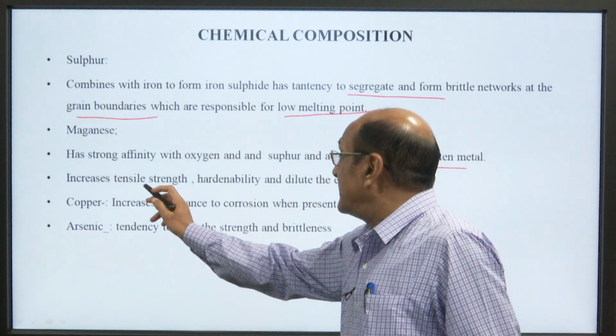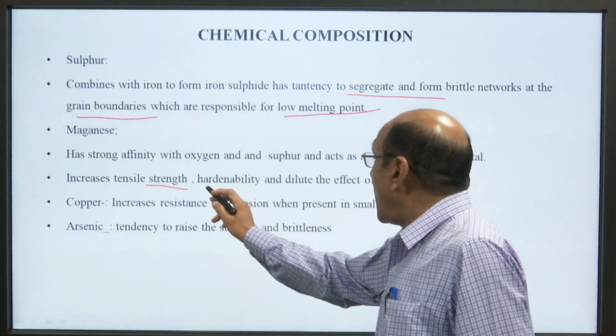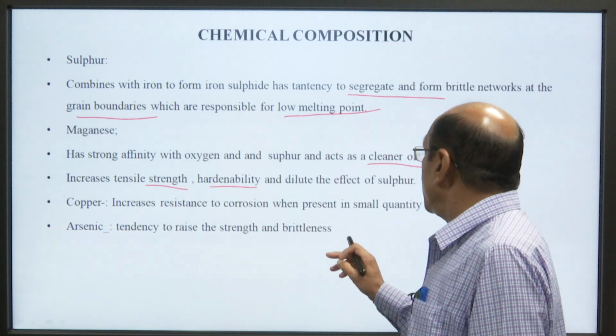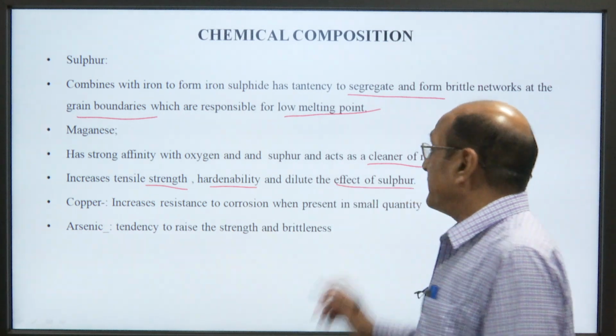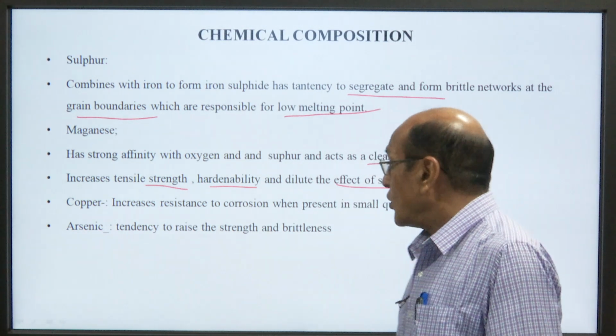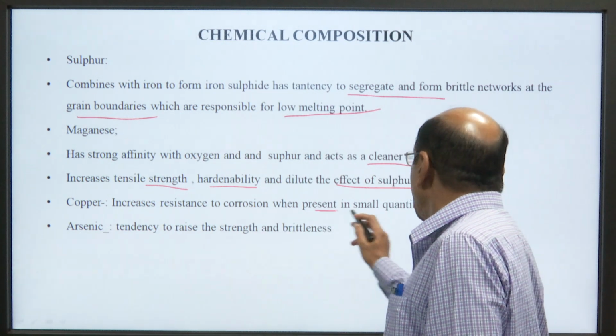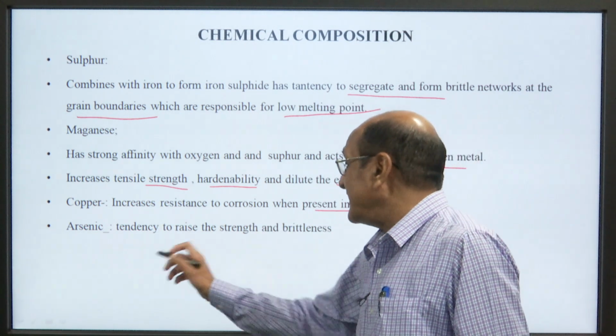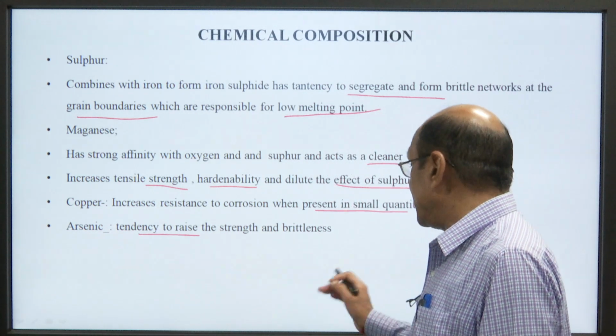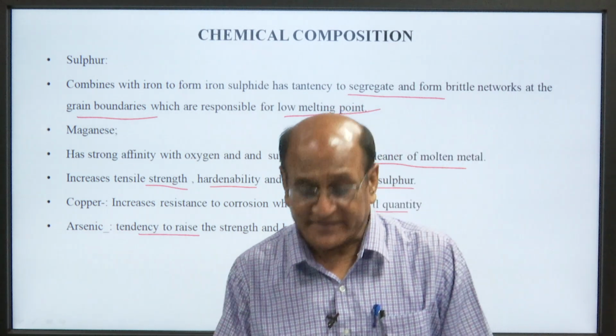It increases tensile strength, hardenability and dilutes the effect of sulfur. Copper increases resistance to corrosion when present in a small quantity. Arsenic tends to raise the strength and brittleness.